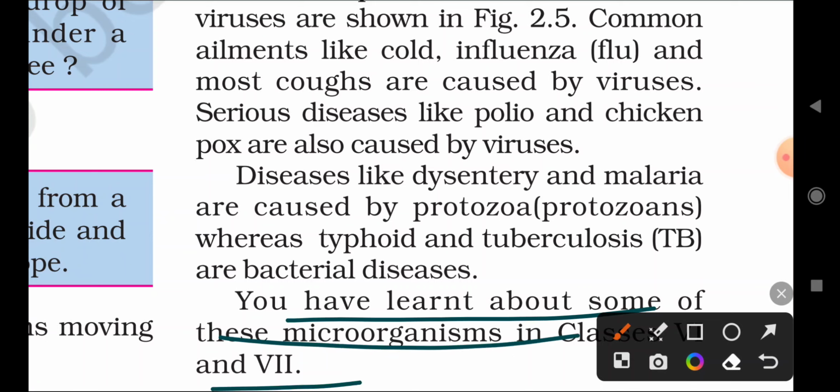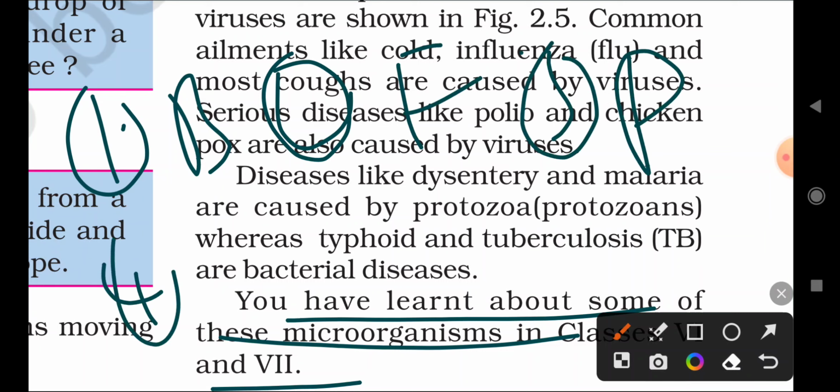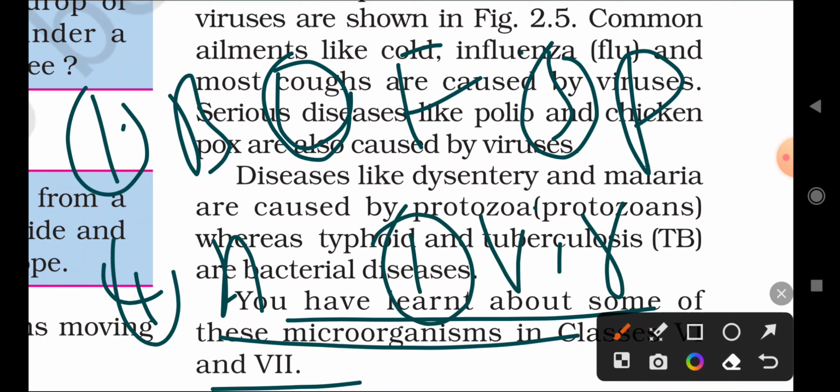Okay, so majorly these are the four types of microorganisms: bacteria, fungi, protozoa, and the fourth one, algae. Another microorganism, which we can call separately, is the virus. These are the main microorganisms we know.